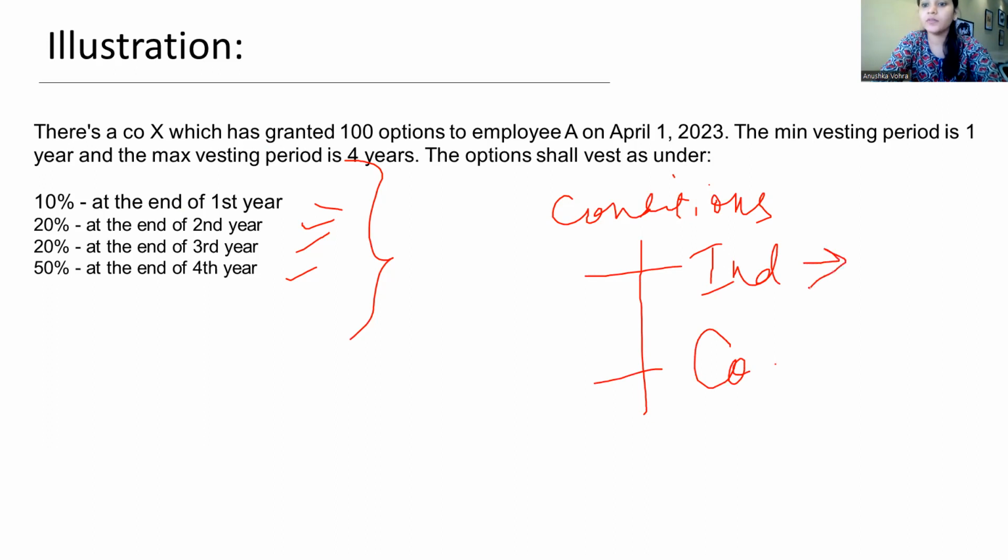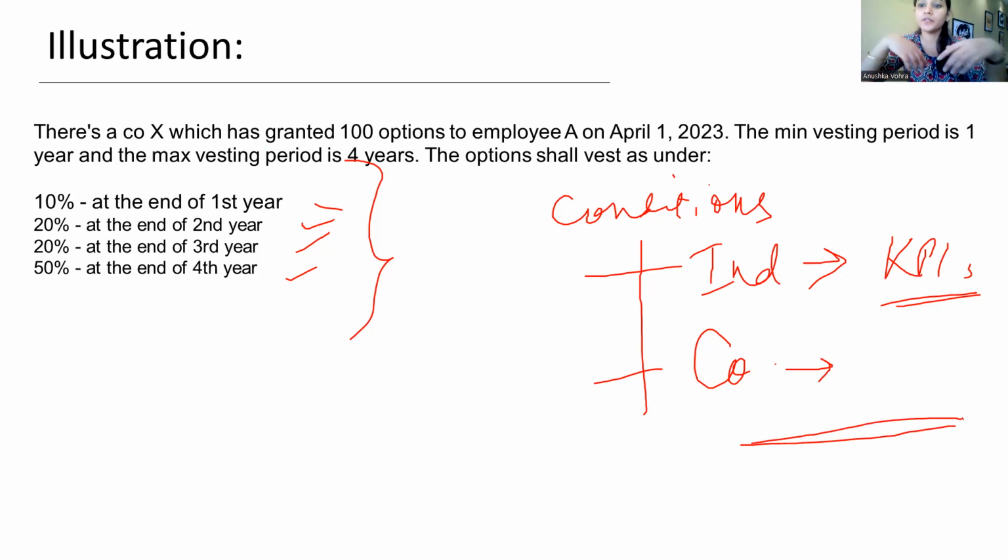When we talk about individual employees' performance, it would be based on KPIs. If certain KPIs are met, then say 10% of options would vest. If KPIs are met at the end of second year, then so and so options would vest, and likewise. When I talk about the company, it would be the performance of the company as a whole, based on comparison with the global peers or with the peers. So the vesting schedule can be with conditions or without vesting conditions.